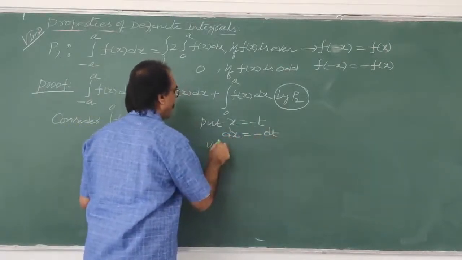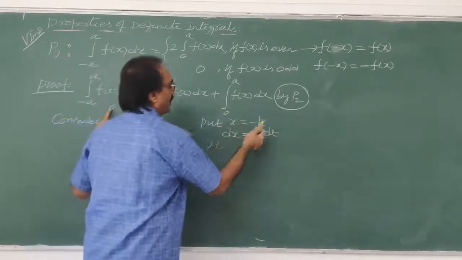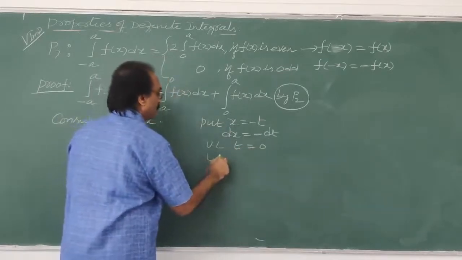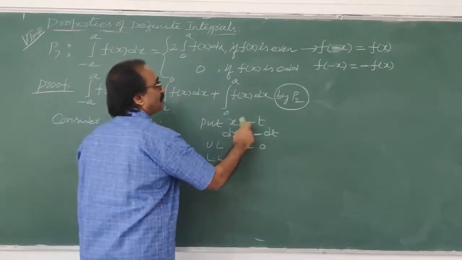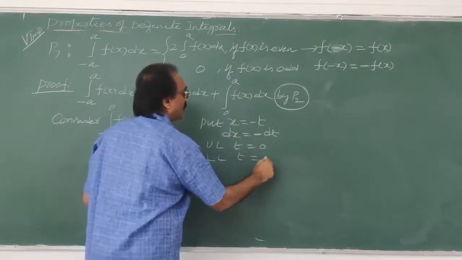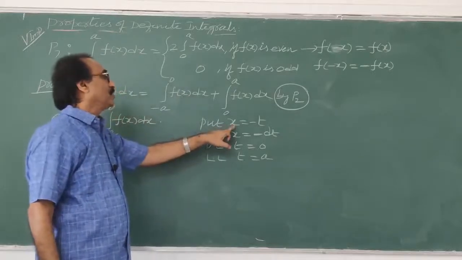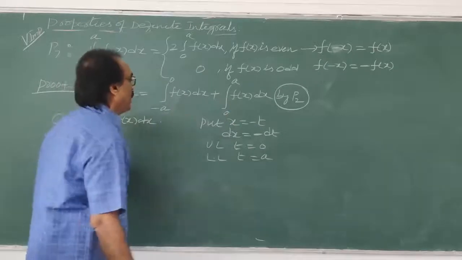So what is the upper limit now? Upper limit 0 is here. Put 0 is equal to minus t, t is equal to 0. 0 is neither negative nor positive. Next lower limit: minus a. x is equal to minus a is equal to minus t, so t is equal to a. My dear student, you understood? x is equal to minus a, minus t. Minus minus cancel. t is equal to a, over.